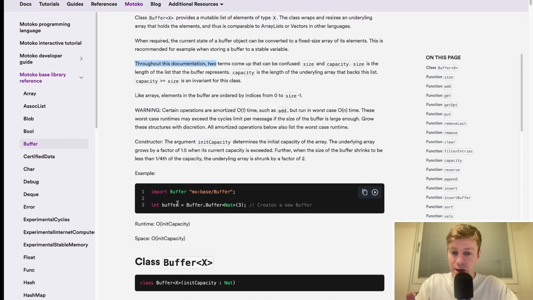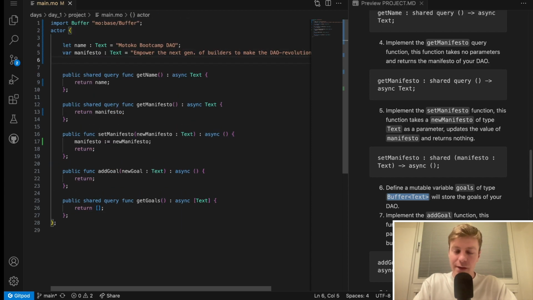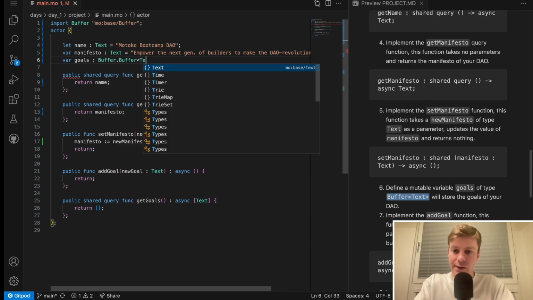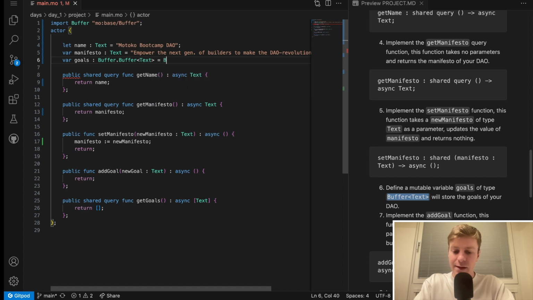So this is how we can define a buffer. We need to import it and then let buffer is equal buffer.buffer, specify the type that you want inside the buffer and the capacity. So this is the capacity. In our case, we can define it here. So we need a mutable variable, so variable goals, which will be of type buffer.buffer text. And it's equal buffer.buffer text.